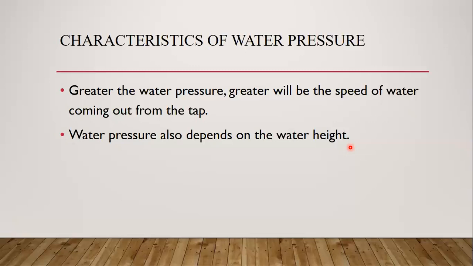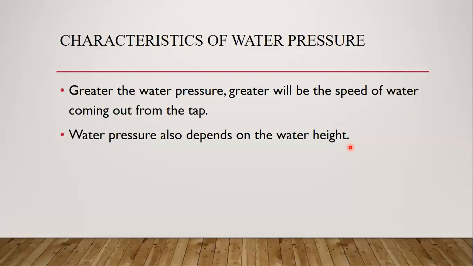Now your water tank must be at which floor? First, second, third, fourth, or fifth? Yes, it must be on the highest roof of the building.